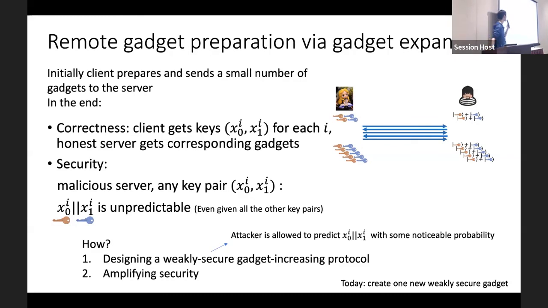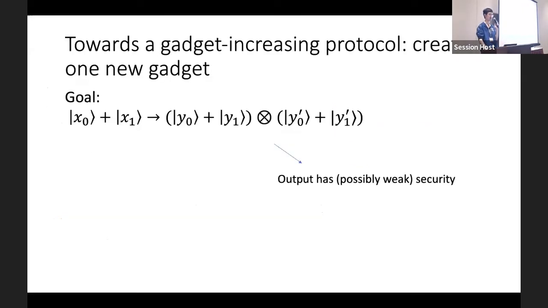So today I will give a toy protocol which illustrates how to create one new weakly secure gadget. Our goal is as follows. Initially, the server will hold one gadget, x0 plus x1, and the client will know the keys. And the client wants to find a way to allow the server to create two gadgets on its side. And the output could have some weak security.